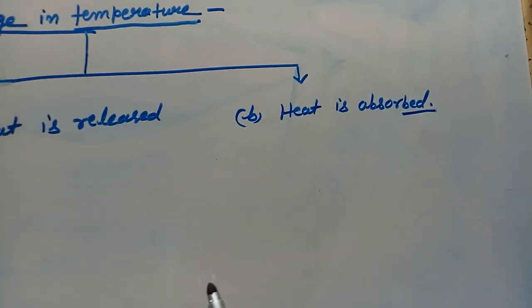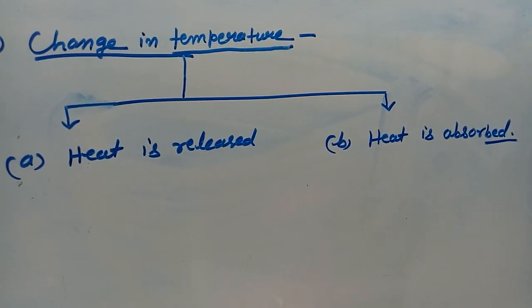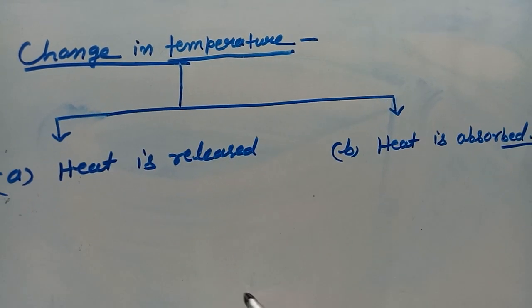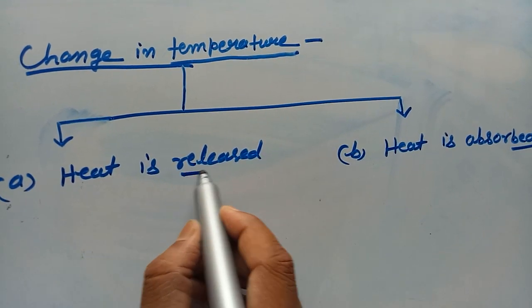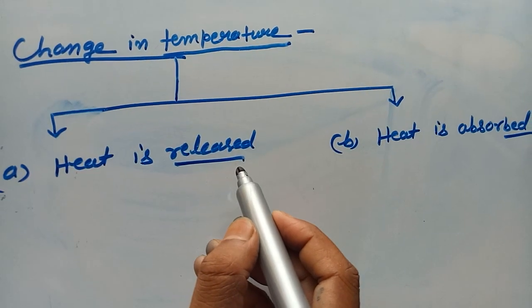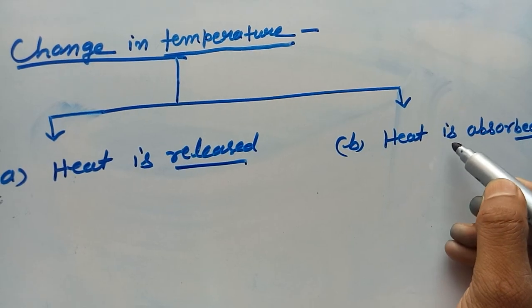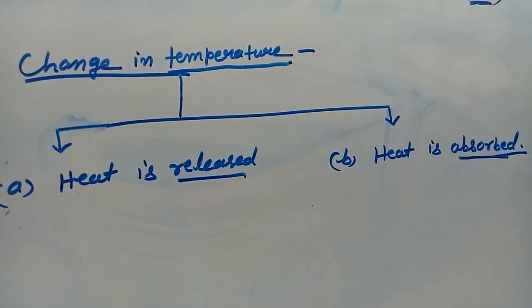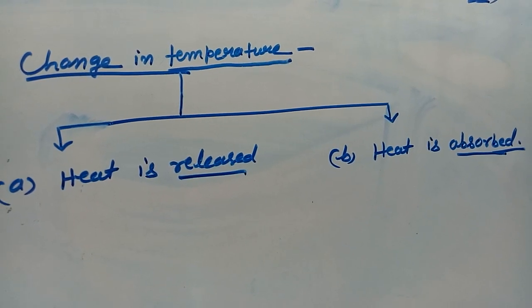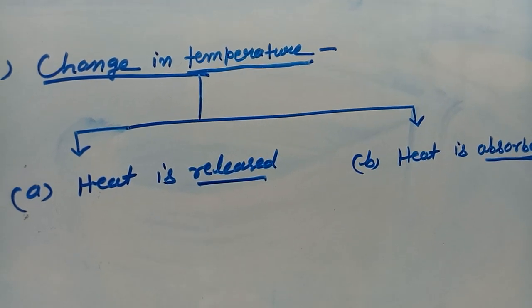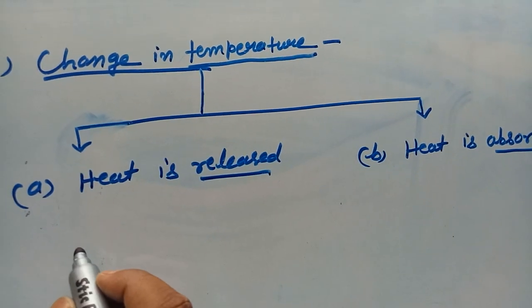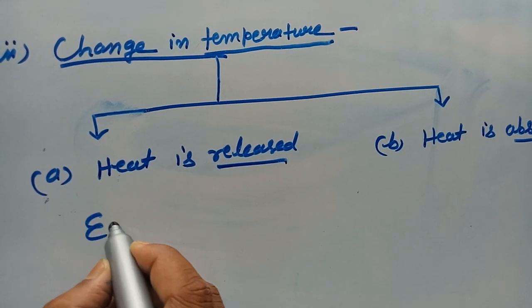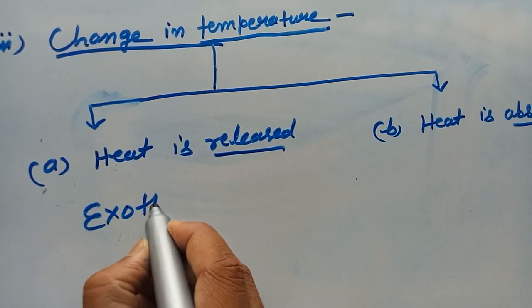So on the basis of change in temperature, reactions can be classified into two groups. There are some chemical reactions in which heat is released, and some in which heat is absorbed. Those reactions in which heat is released are called exothermic reactions.